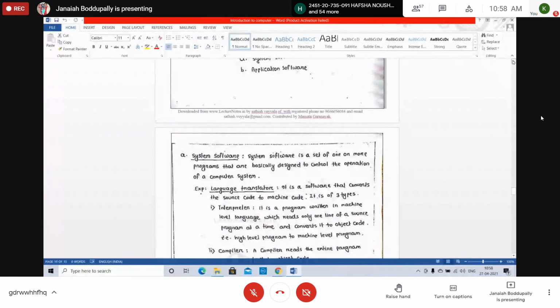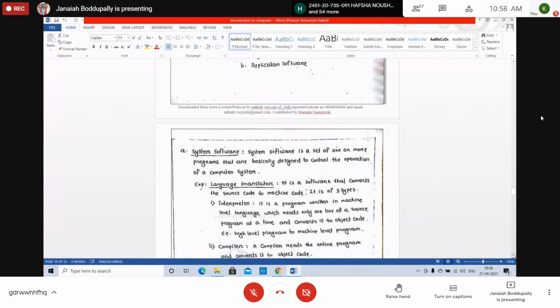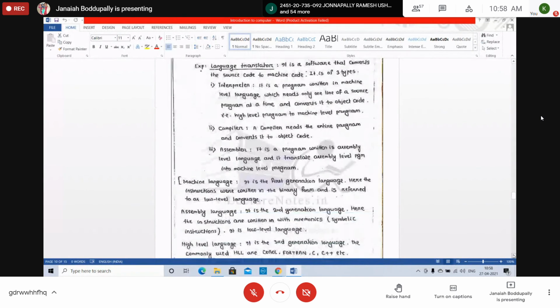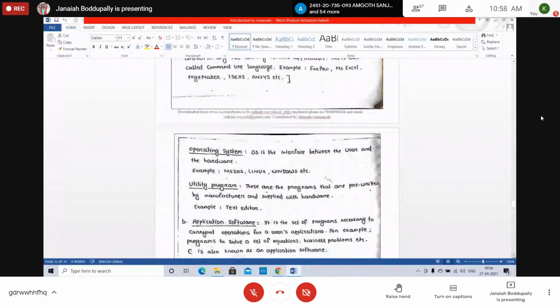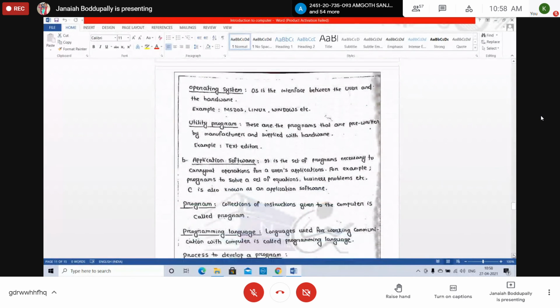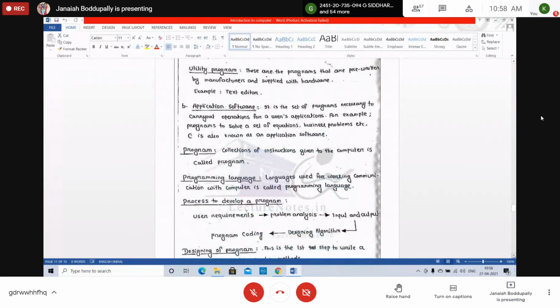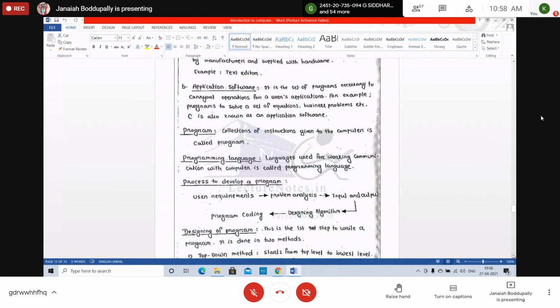Language system software, language translators, interpreter, assembler, compiler, operating system, utility programs. All those are system softwares. What is application software? It is a set of programs necessary to carry out operations for a user's application.